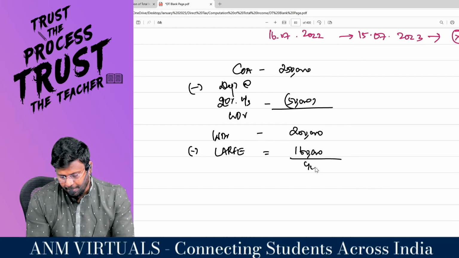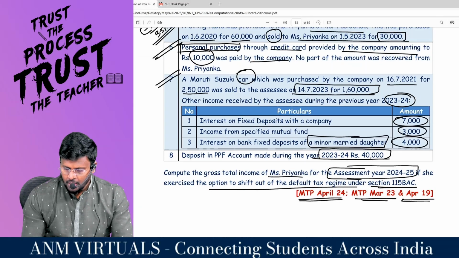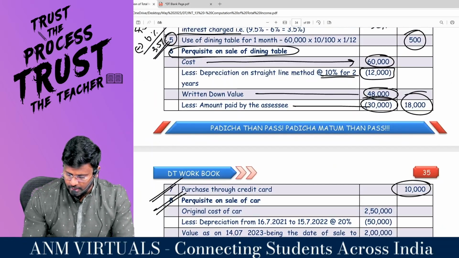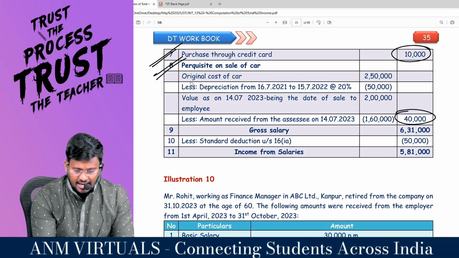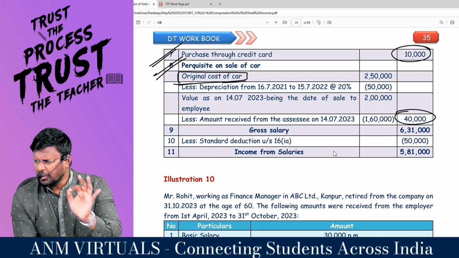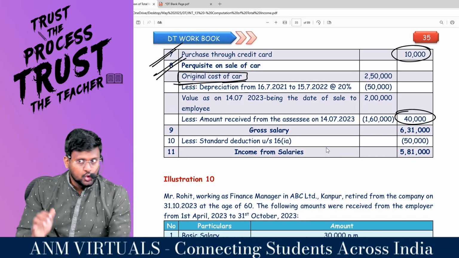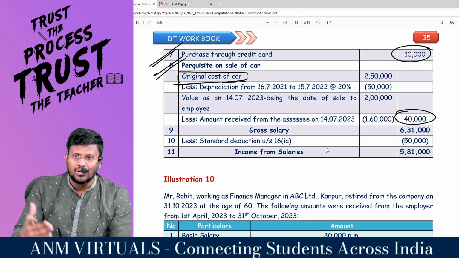What is the gap? 40,000 will be treated as value of perquisite. That's what we see with the motor car. 40,000 rupees is the answer for the original cost of the car. Comfortable? Very important adjustment in salary. Without understanding this, don't go to exam. You should know how to calculate the perquisite on transfer of the asset.